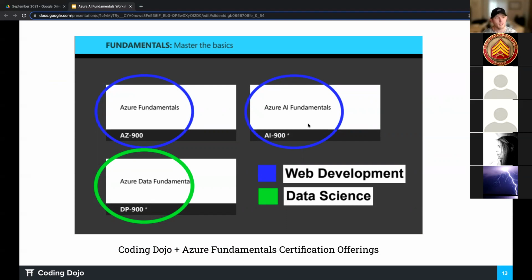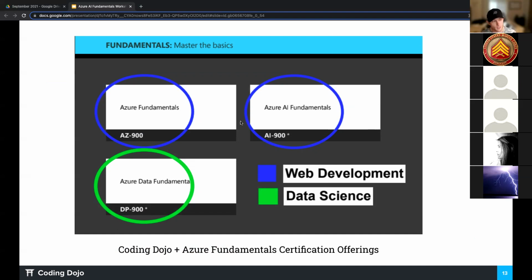Then your DP900, I think this is a little bit mislabeled if we're being transparent, because I find it fascinating. I teach web applications, full stack development, but the data fundamentals piece, the DP900, is actually fascinating and a really, really good one for anybody who's even in web development, because it's learning how to deal with your data, right? Whether you have a relational or non-relational database, how does that work there, right? Like, how do you set up your application to handle that data? What does it look like? What does your data need to look like, et cetera, et cetera.